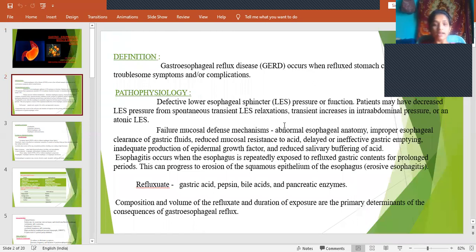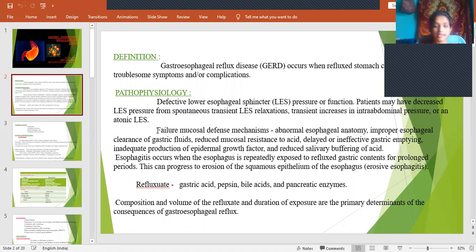So what is that? Defective lower esophageal sphincter pressure or function. In that, the patient may have decreased LES pressure due to spontaneous transient relaxations, and also a transient increase in intra-abdominal pressure, or an atonic LES. That means the lower esophageal sphincter is atonic. Tonicity means it has some tone to make contractions and relaxations. If it loses that nature, then it also causes GERD.